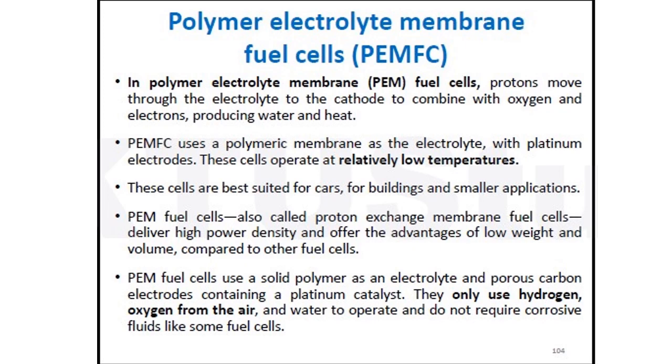PEMFCs use a polymeric membrane as electrolyte with platinum electrodes, and these cells operate at relatively low temperature. These cells are best suited for cars, for buildings and smaller applications. PEM fuel cell, also called proton exchange membrane fuel cell, delivers high power density and offers the advantage of low weight and volume compared to other fuel cells. PEM fuel cell uses solid polymer as an electrolyte and porous carbon electrodes containing a platinum catalyst.